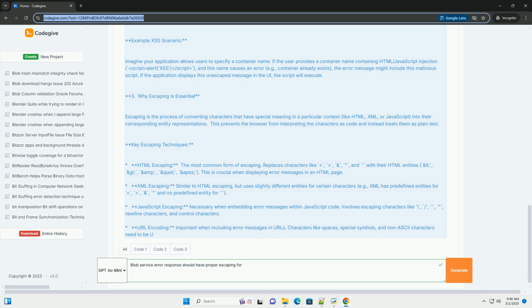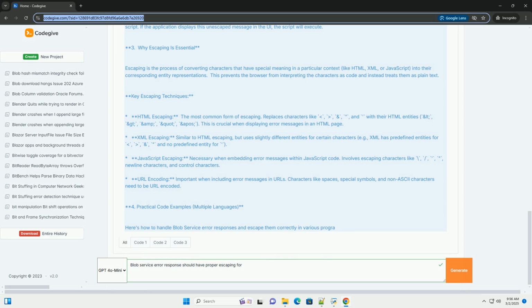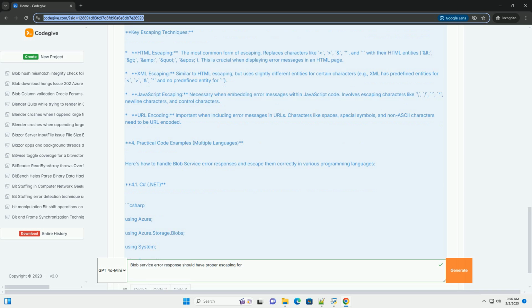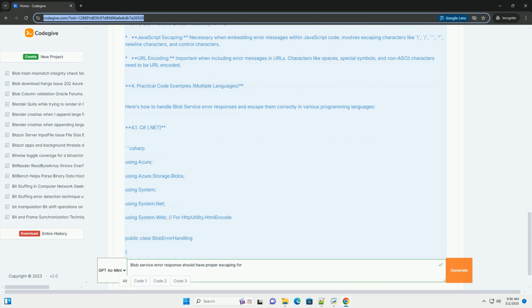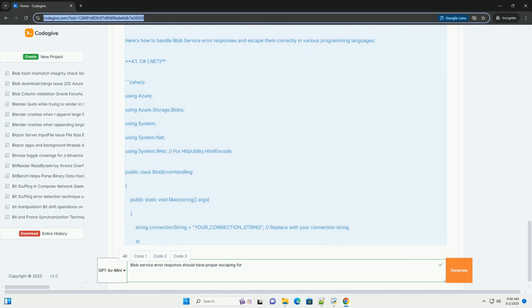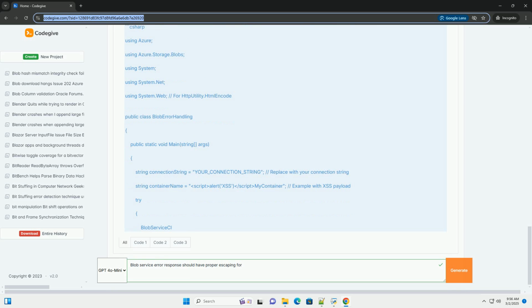Target, optional, the name of the parameter that caused the error. Value, optional, the invalid value of the parameter. Authentication error detail, if applicable, contains details about authentication failures. Example error response.